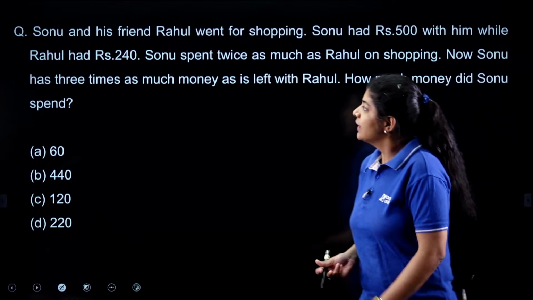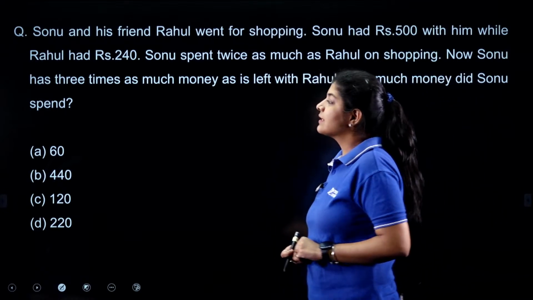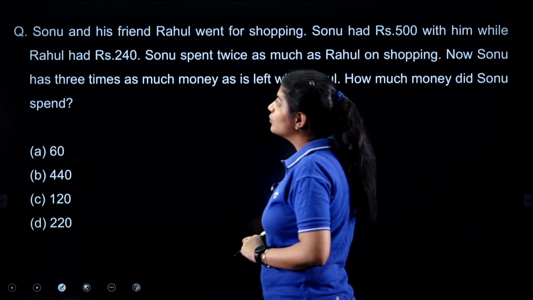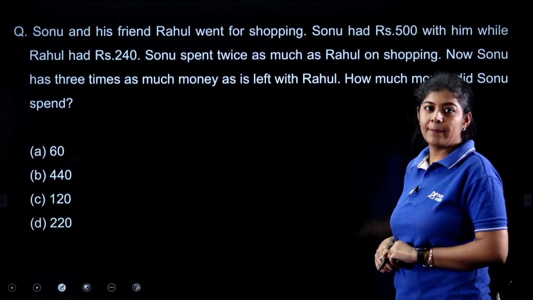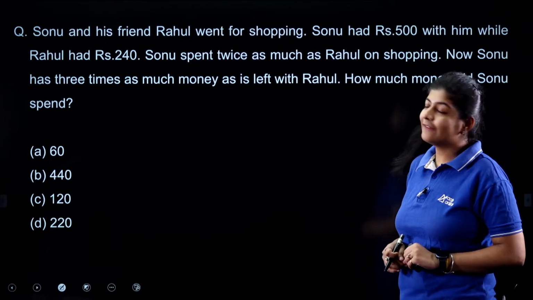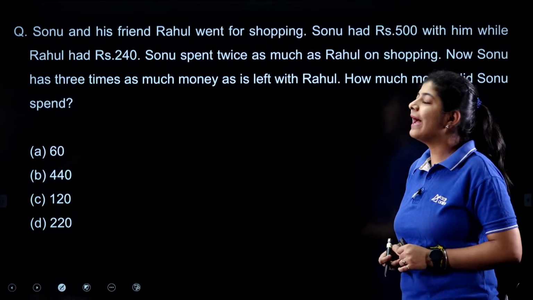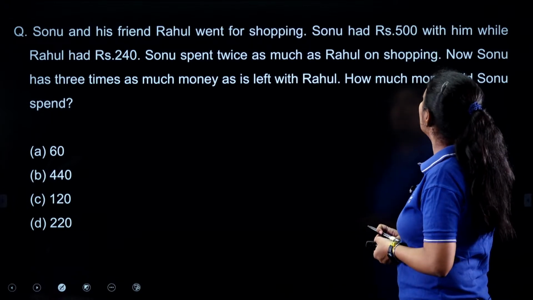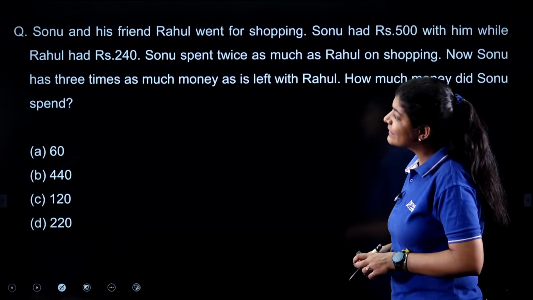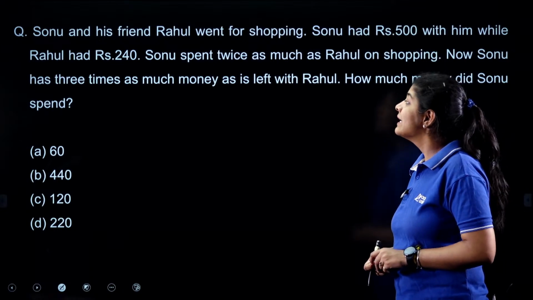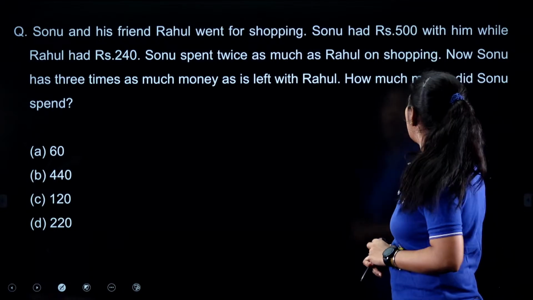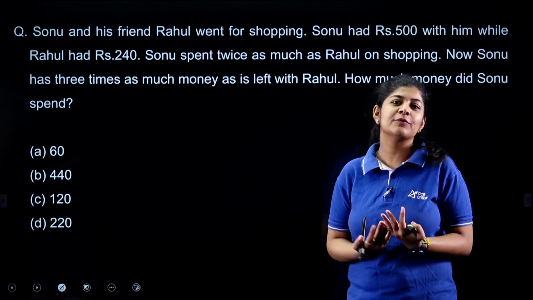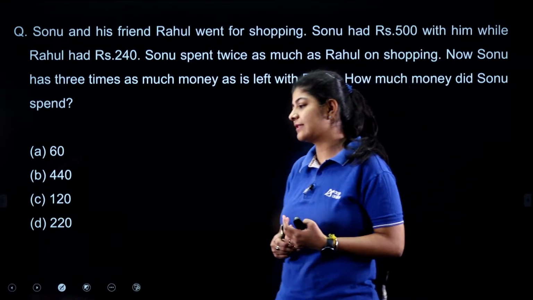Next. Okay, so the next question is from the concept of arithmetical reasoning, and the question is very simple. The question is saying that Sonu and his friend Rahul went for shopping. Sonu had rupees 500 with him while Rahul had 240 rupees. Sonu spent twice as much as Rahul on shopping. Now, Sonu has 3 times as much money as is left with Rahul. How much money did Sonu spend? It's a very simple one. If you will just simply take the help of ratio and proportion, you can easily get the answers.